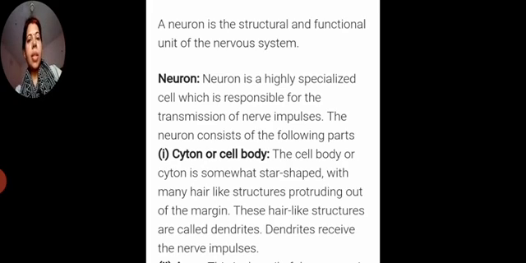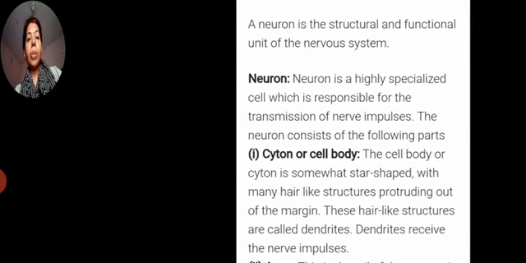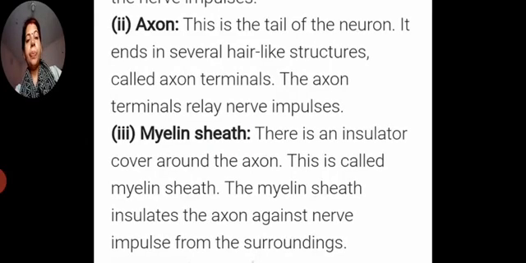A question is asked: in a nerve cell or neuron, which part receives impulses? Your answer should be dendrite. The dendrite receives the nerve impulse and passes it to the cell body, and from there it passes to the axon.